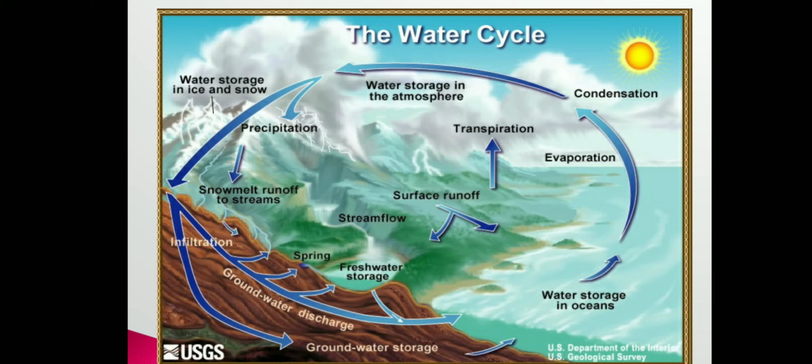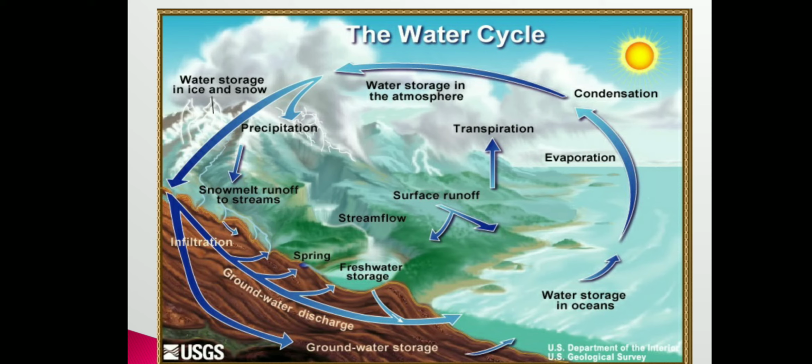Then some of the water infiltrates into the soil, and that water is stored again in subsurface water bodies, that is aquifers. And some of the water is taken up by the plants, and through the plant leaves, by evapotranspiration, that water again reaches the atmosphere, and again condensation takes place.